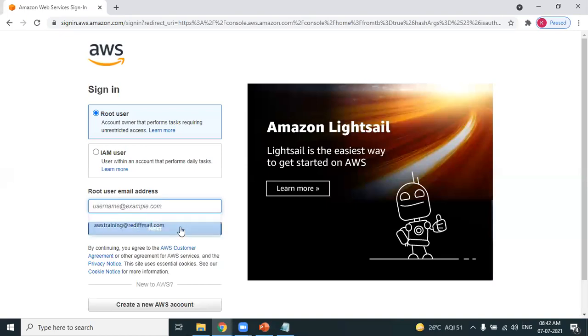We want to create a new AWS account. Here we have an option of creating a new AWS account. I hope you understood this, as our plan is not to log in. Existing users can easily log in, but we want to create a new account, and here we have an option of creating a new account.